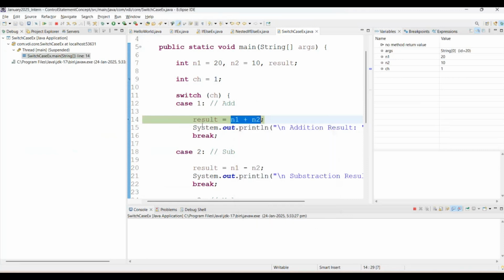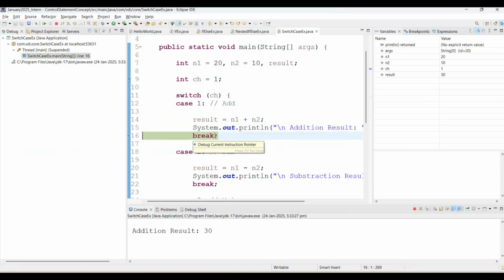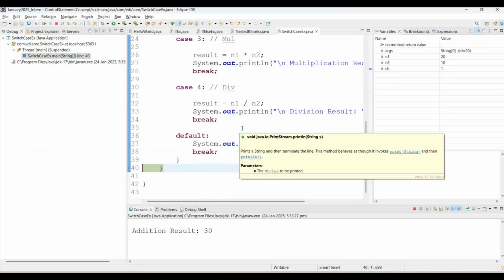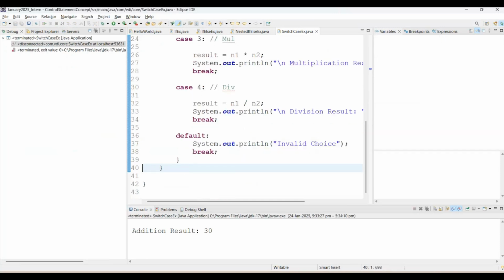And the current value of result is 0. But once we are coming to next, then result value goes to, sorry, N1 plus N2, it means the 30 value goes to result, function F6. See, immediately the result is 30. And now there is a printing statement. It will print addition result as 30. And when the break statement comes, it means it will break the execution. Now it will execute the entire program, and there is addition result as 30.